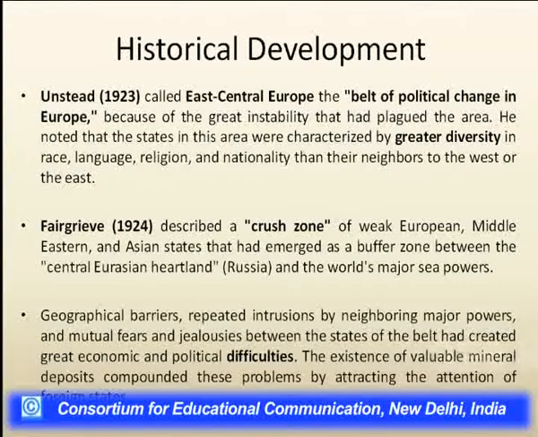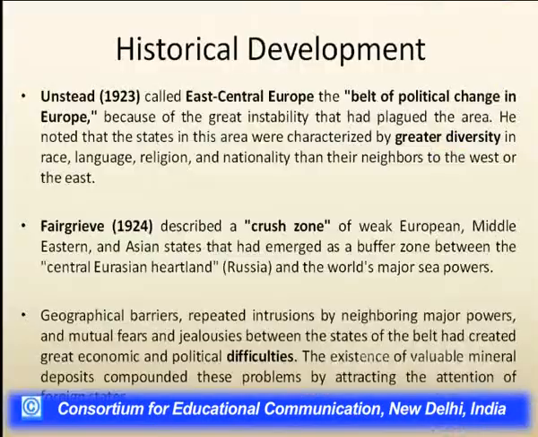Arnstead called this shatter belt East Central Europe, the belt of political change in Europe, because great instability has plagued this area, and these states are characterized by great diversity in race, language, religion, and nationality, while the neighboring countries of this region do not have as much diversity as these countries have.